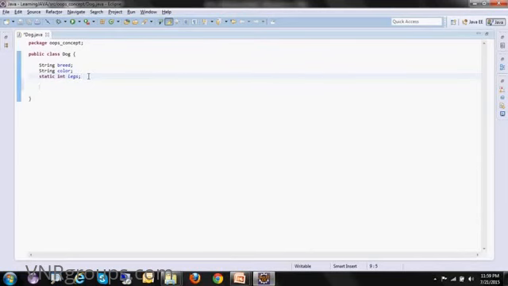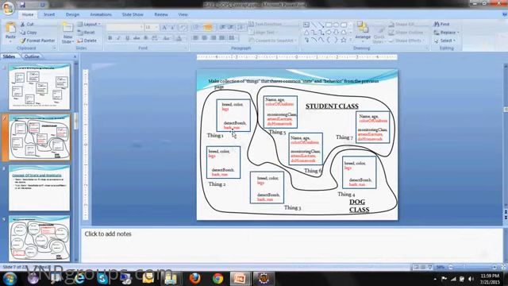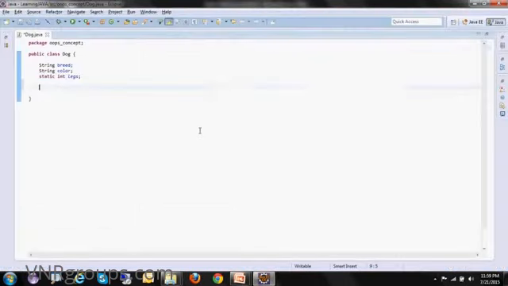Now consider the behavior. The behaviors are: eat, bark and run. These will be methods.